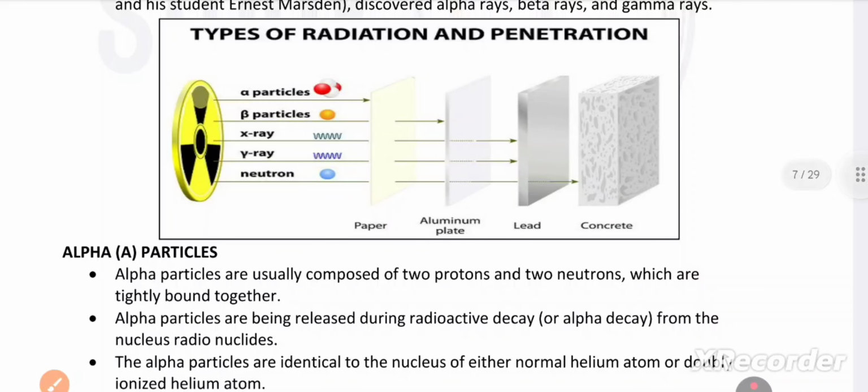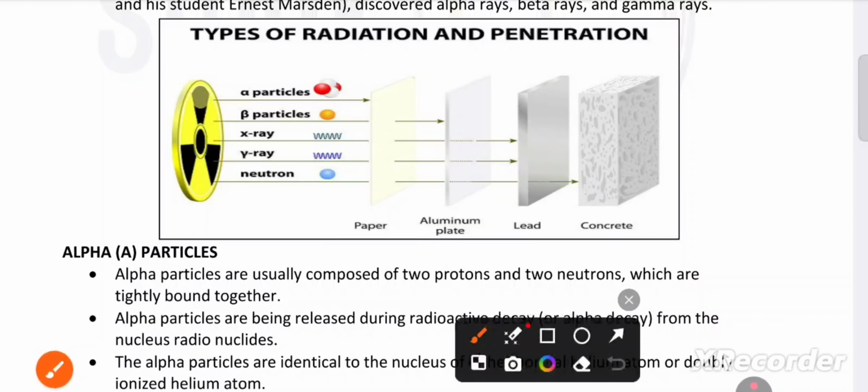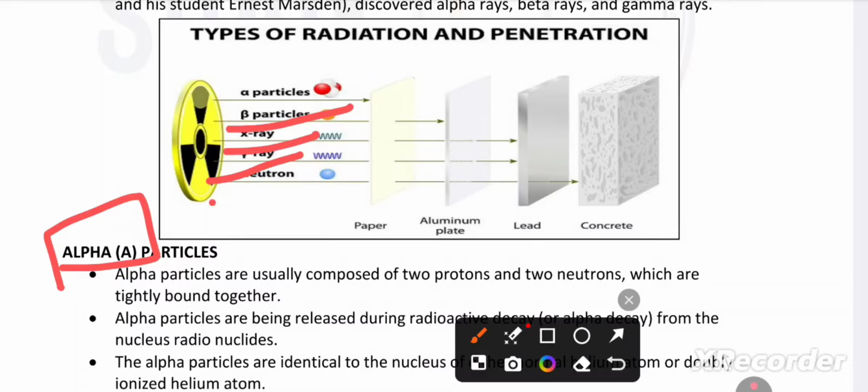Types of radiation and penetration. The types of radioactive rays vary depending upon their penetration level. First, alpha rays, beta rays, gamma rays, neutron.